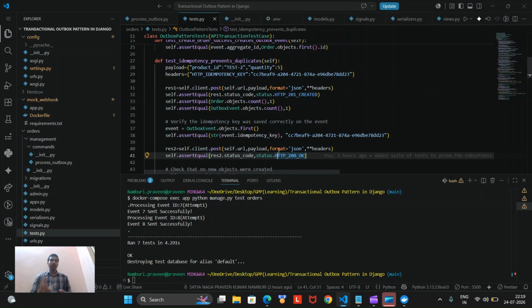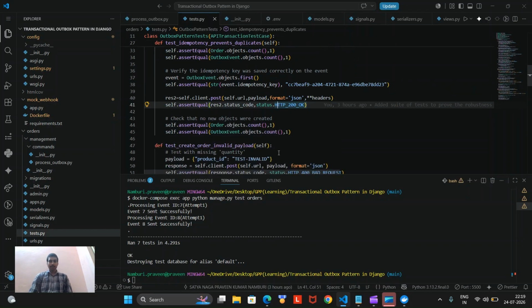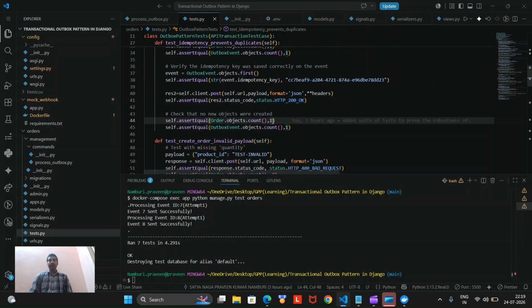There is a difference between 200 and 201. 200 is just saying okay, it is valid. 201 says it has been created. And we are just checking the count, whether sending multiple requests or idempotent requests leads to an increase in the database count or not. So both return one.